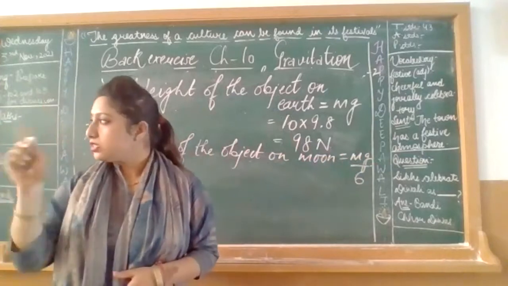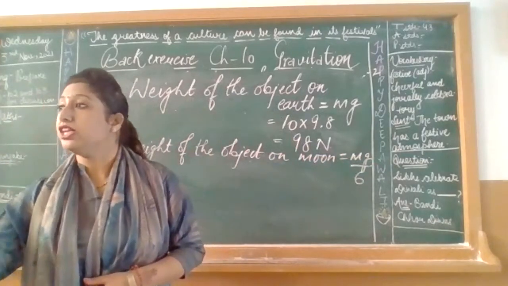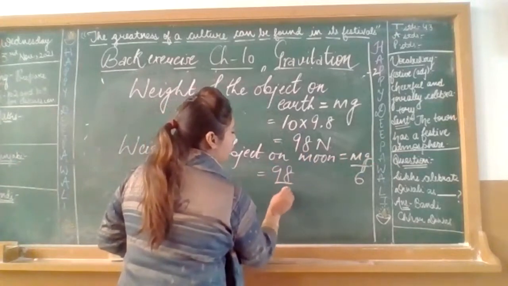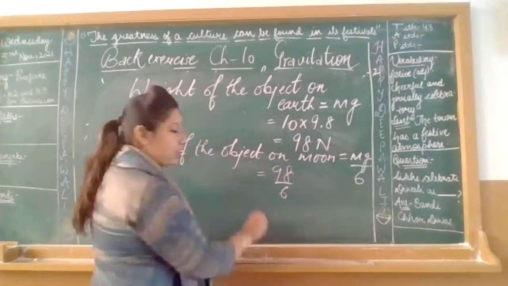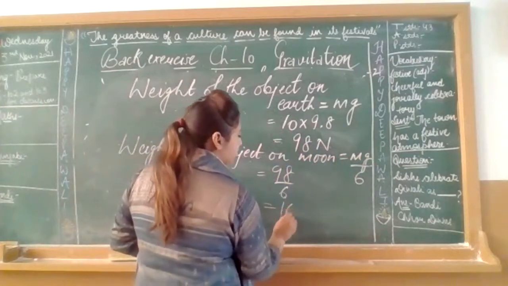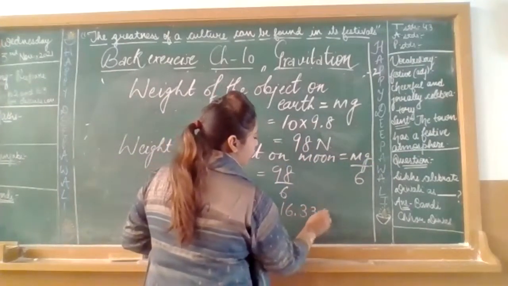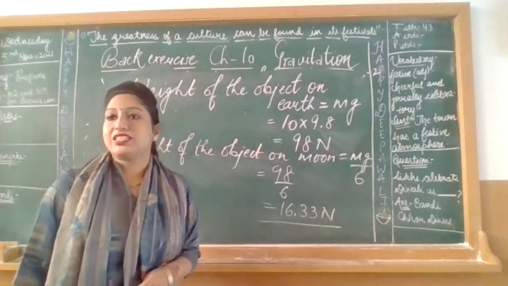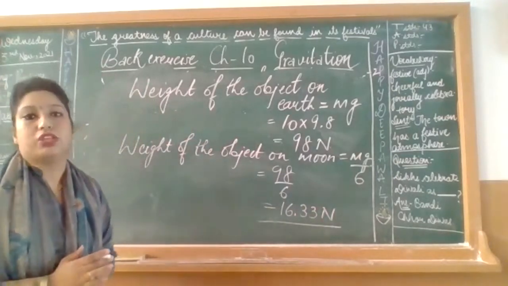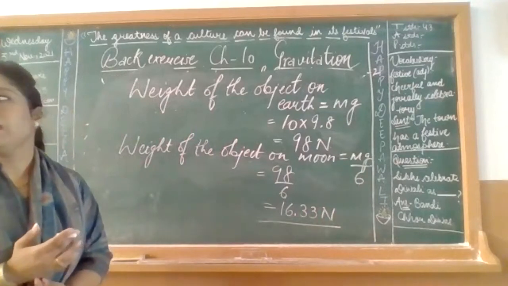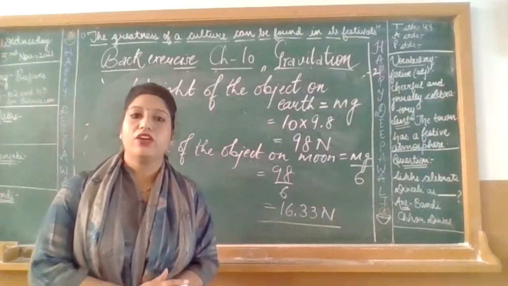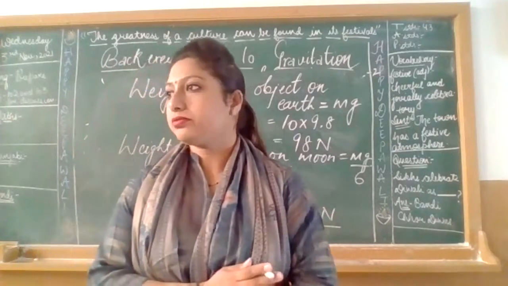What was the value of mg? 98. So it will be equal to 98 over 6. Dividing this, it will be equal to 16.33 Newton. Approximate value will be 16.33 Newton. I hope it is clear to everyone.